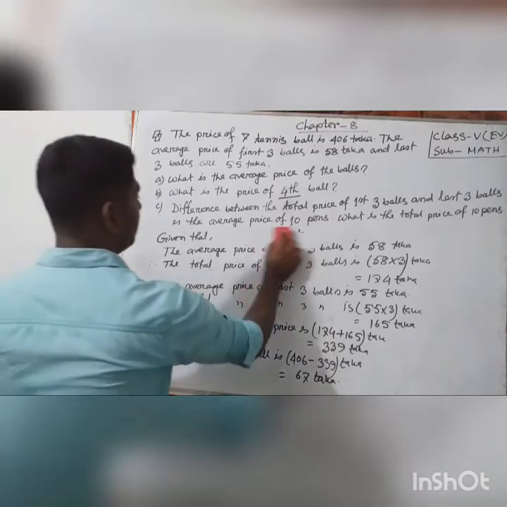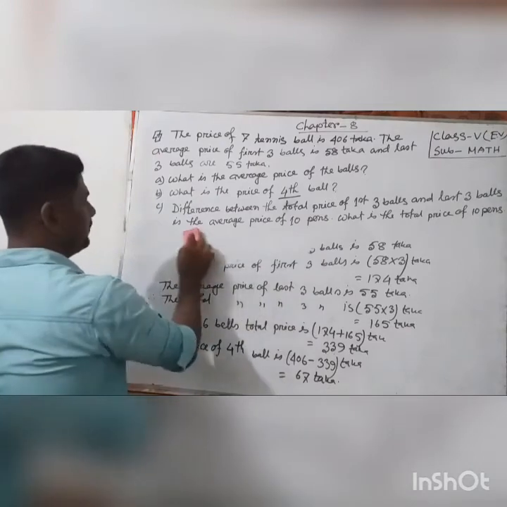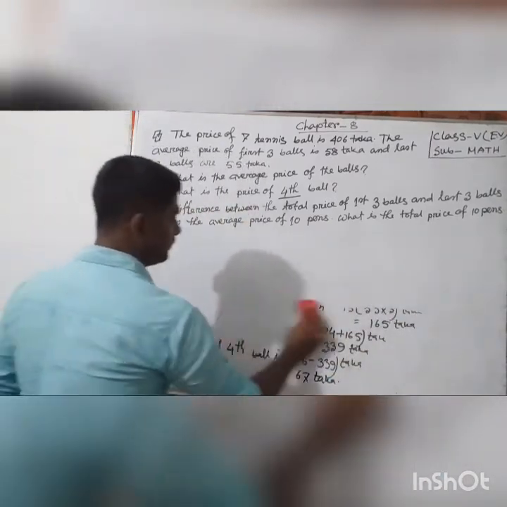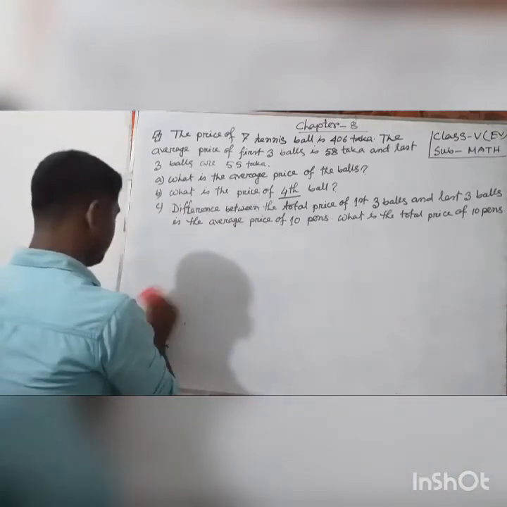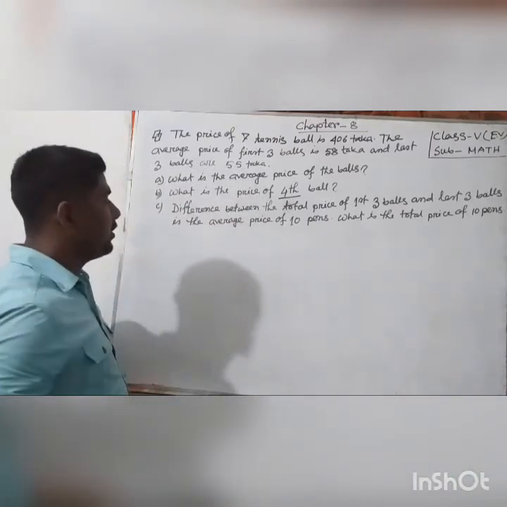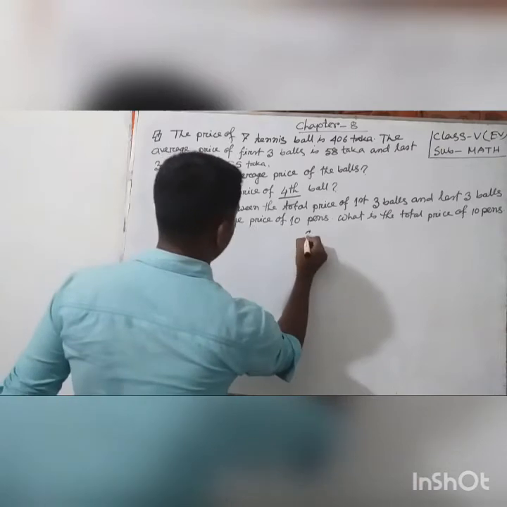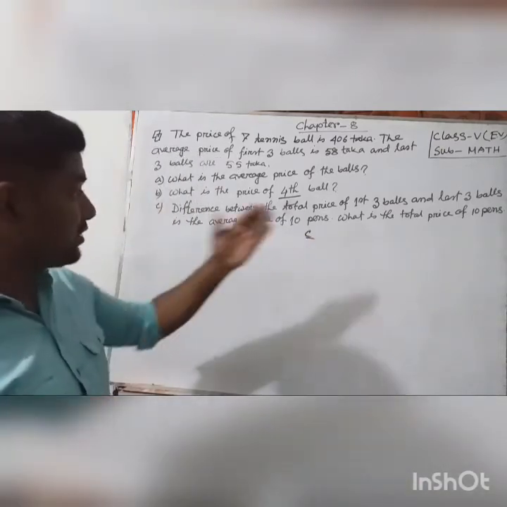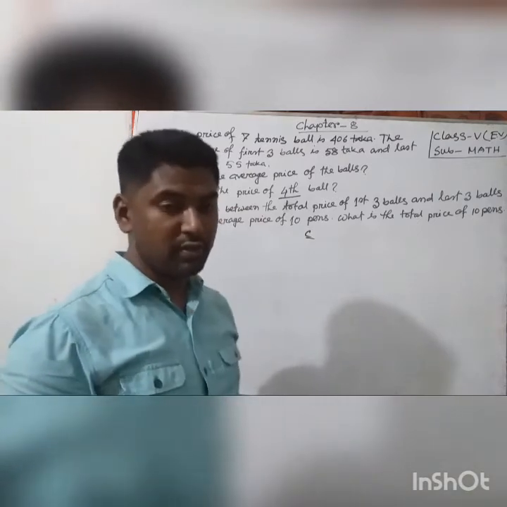Okay, number C. The difference between the total price of the first three balls and the last three balls.